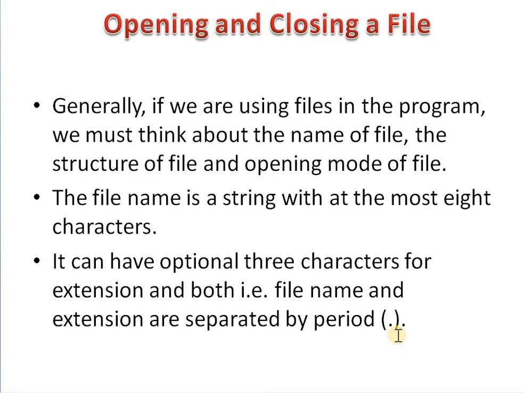For example, if your file is of the type Microsoft Office Word file, then it has the extension .doc. If your file is of PDF type, then it has the extension .pdf.